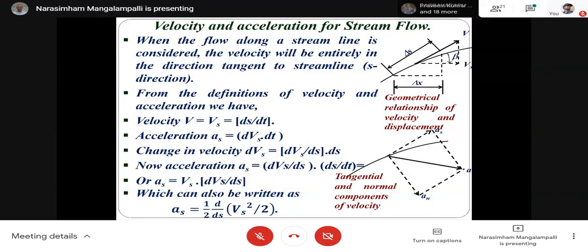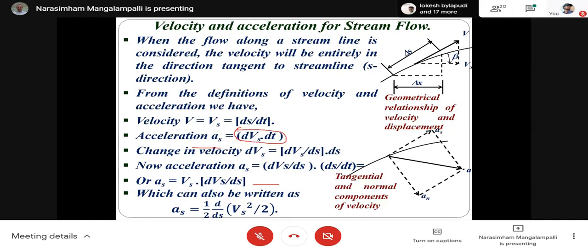See, what I can write is, I will write. Sir, yes, acceleration dvs by dt, no, sir. This is what I'm saying, I'm going to explain that. That is only what I am writing. See, acceleration is dvs by dt.